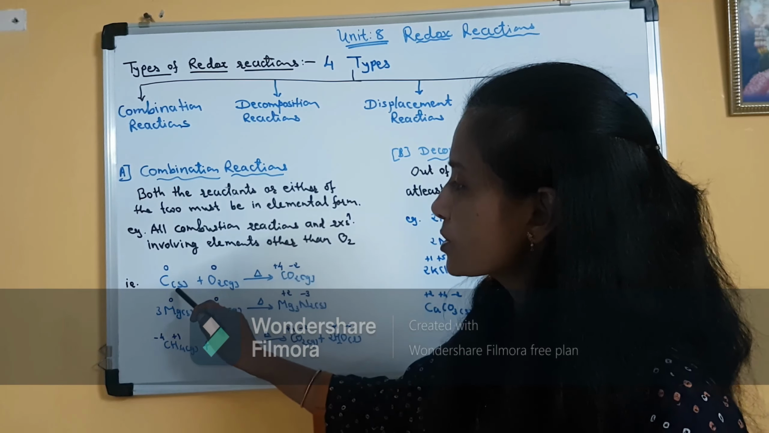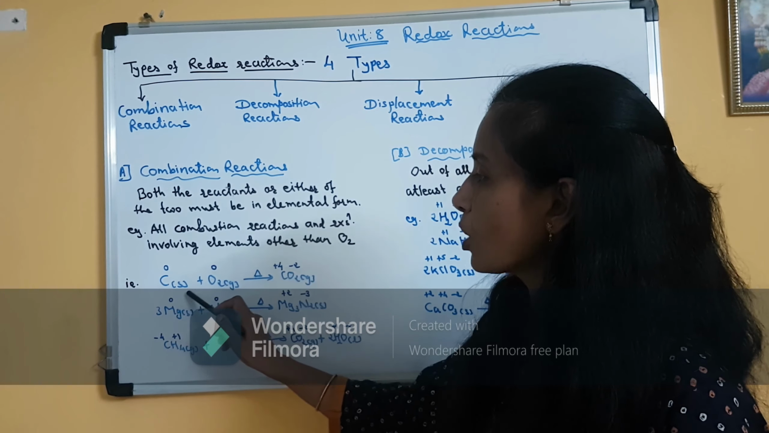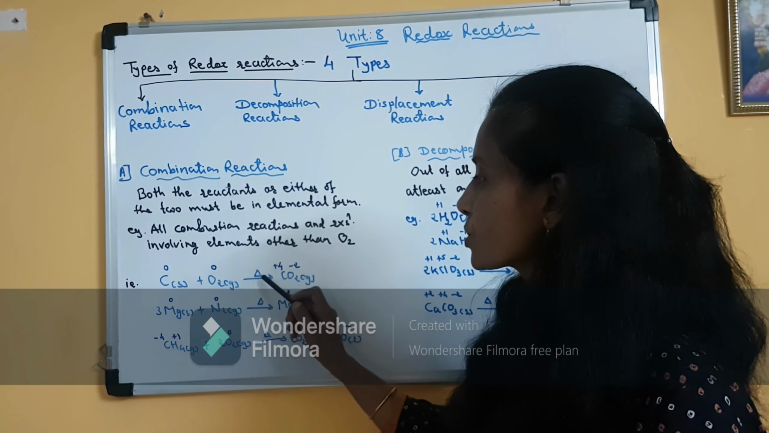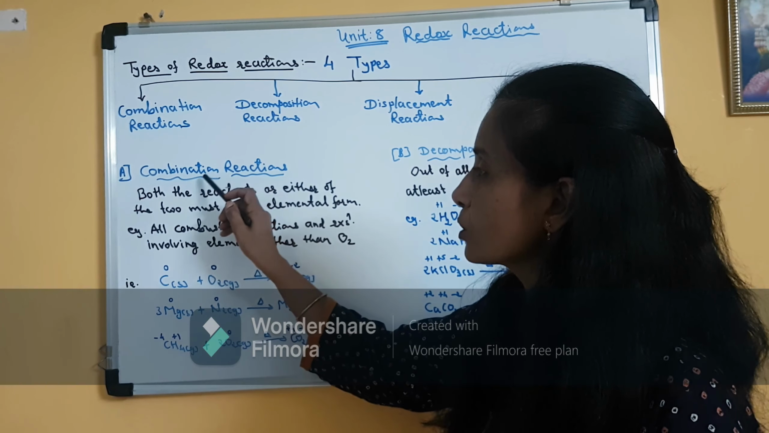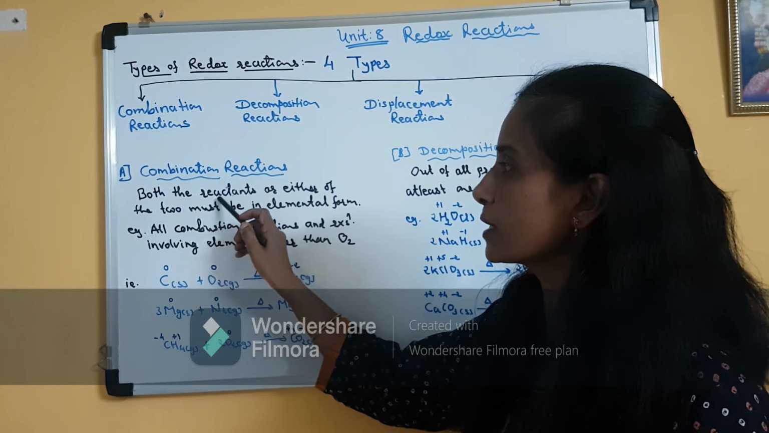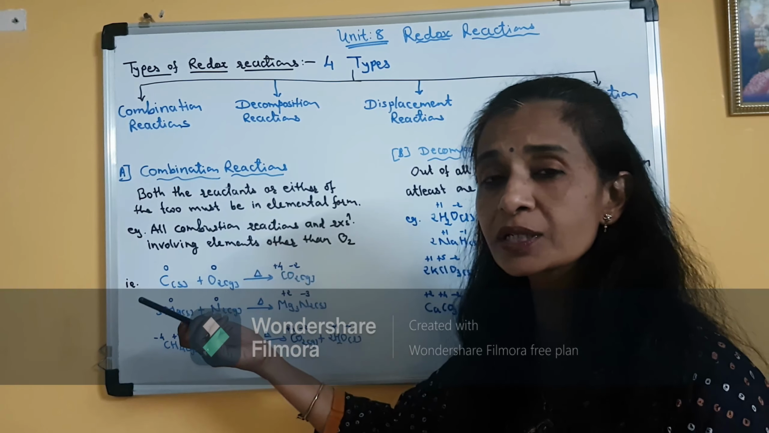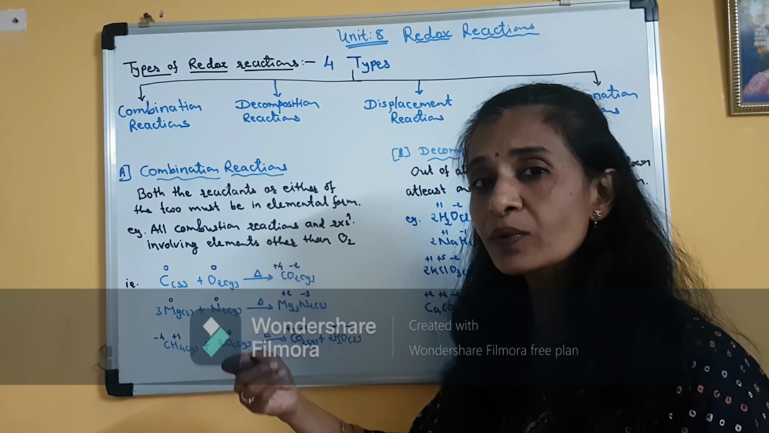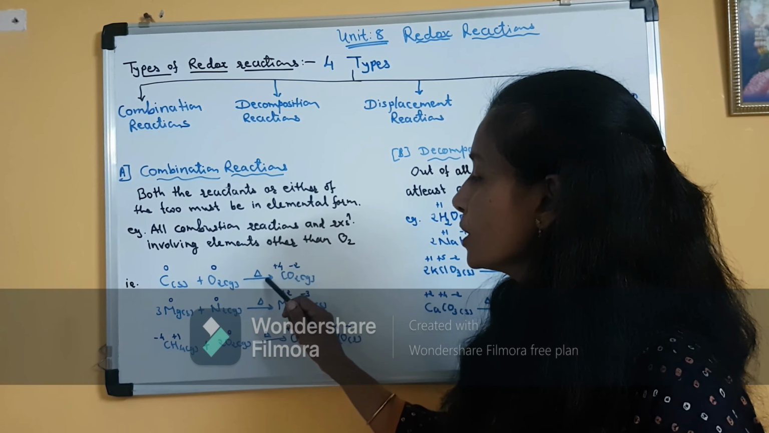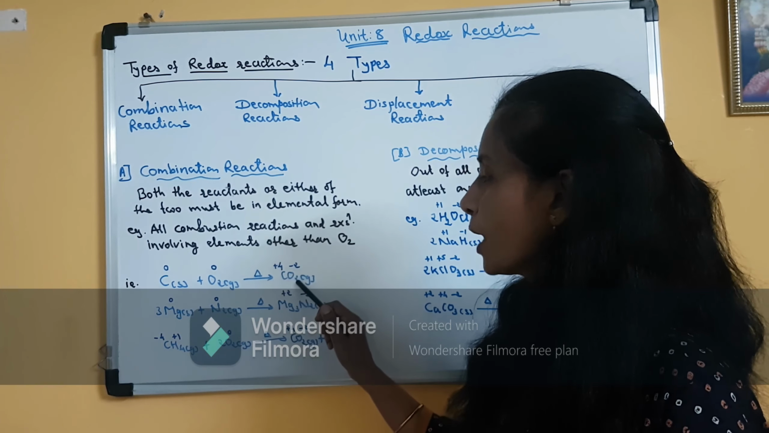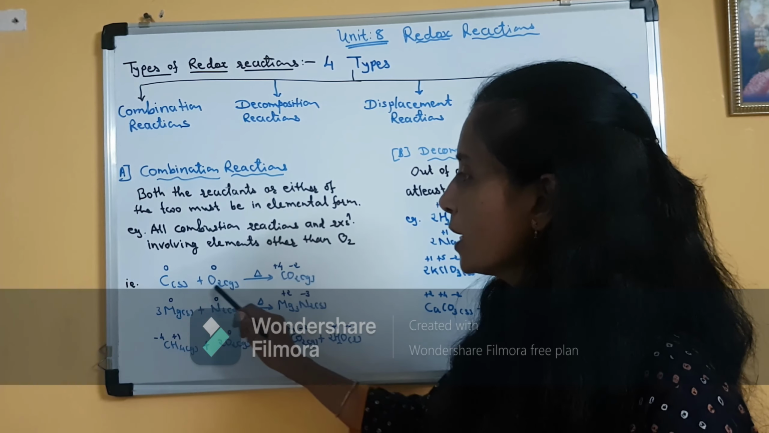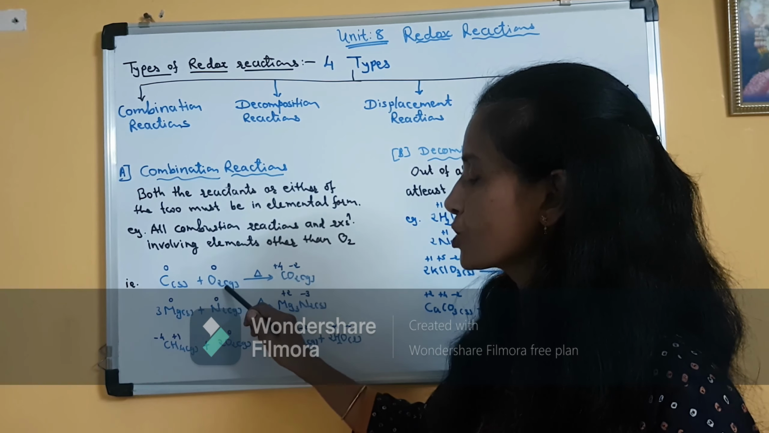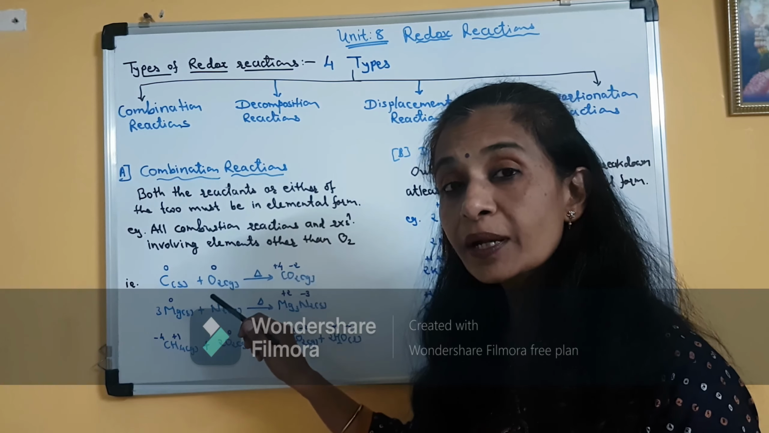Clear? Now the first reaction I have written: carbon solid plus O2 gas gives, see here I have written delta. Delta means heating. So in combination reactions, the example is combustion. In a combustion reaction, it is always a heating reaction. So here delta is written. So carbon dioxide gas is formed. Now here you can see both the reactants, carbon and oxygen, are in elemental form.